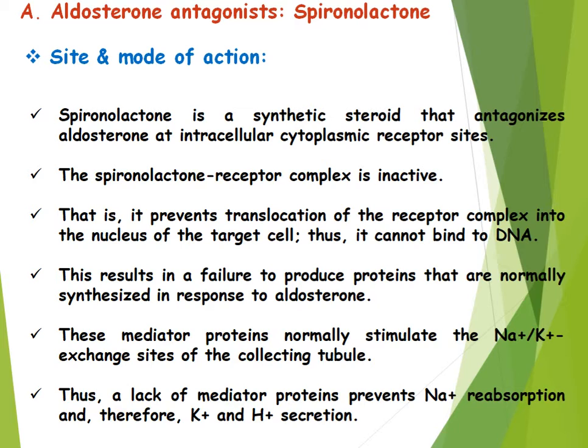Spironolactone produces a considerable loss of sodium and water and diminishes the loss of potassium and hydrogen. It means that they block the loss of potassium. These ionic effects of aldosterone are antagonized.